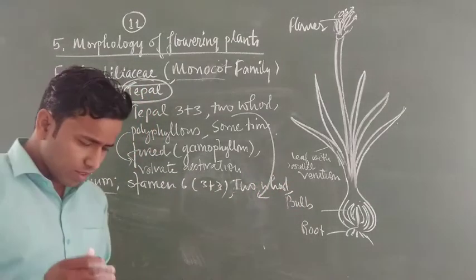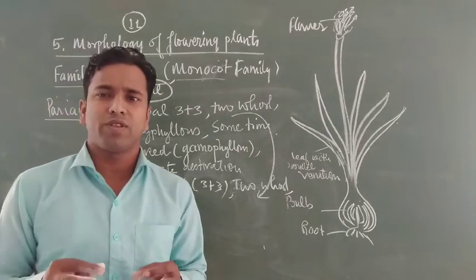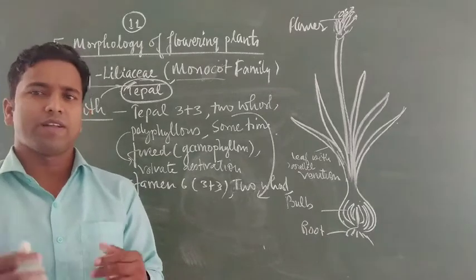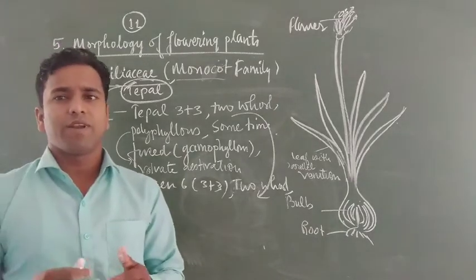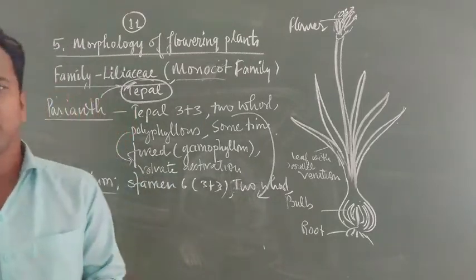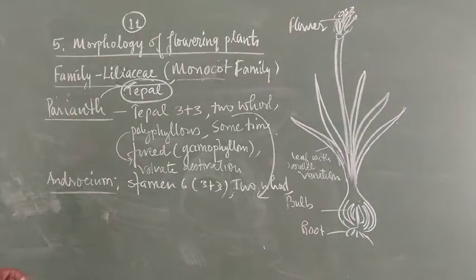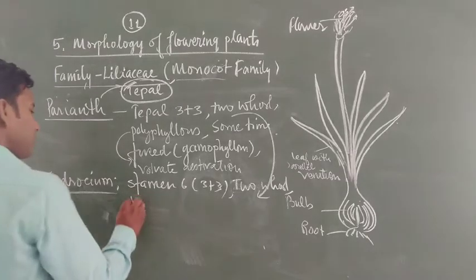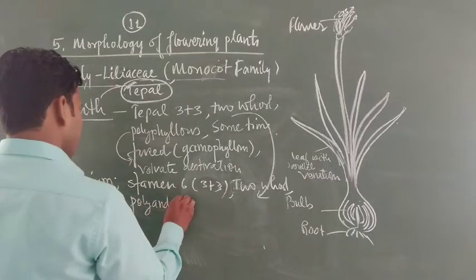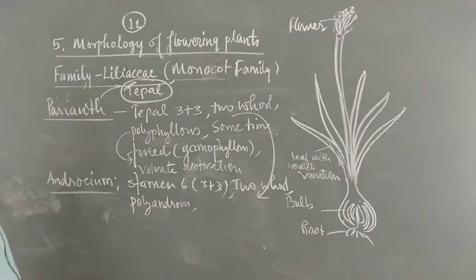Here some differences are also seen in many plants. Some plants have 3 plus 3 arrangement, some have 3 free plus 3 fused. Many differences are observed in the family Liliaceae in flower situations. Now, all stamens are in polyandrous condition. Polyandrous means each and every stamen is separate from the others.